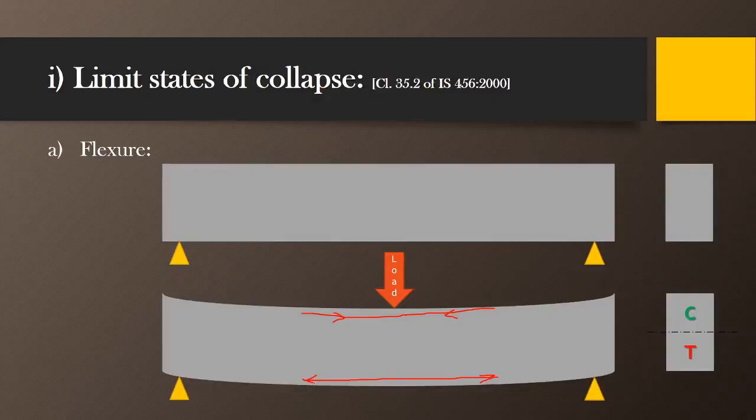And mostly the failure of a beam or member takes place in case of flexure. The formation of cracks will start at the soffit of the beam, or at the bottom of the beam, and if the loads acting on that beam continue to act on that element, then these cracks may propagate up to the top and the failure may occur.